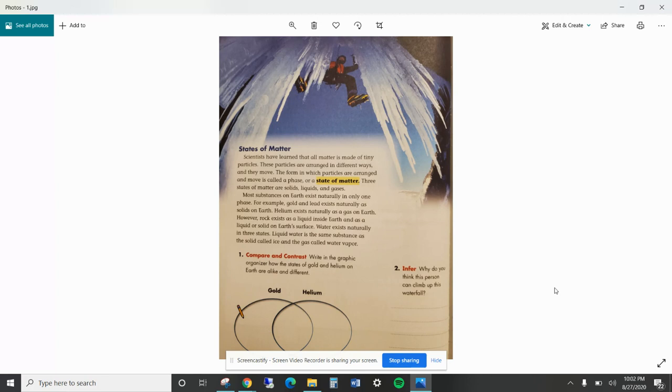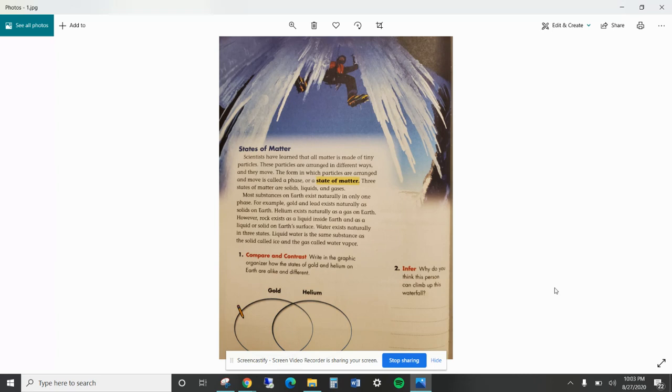Scientists have learned that all matter is made up of tiny particles. These particles are arranged in different ways and they move. The form in which particles are arranged and move is called a phase or a state of matter. Three states of matter are solid, liquid, and gas.